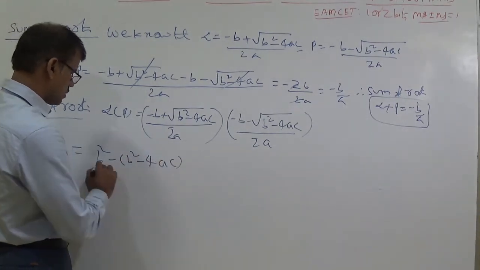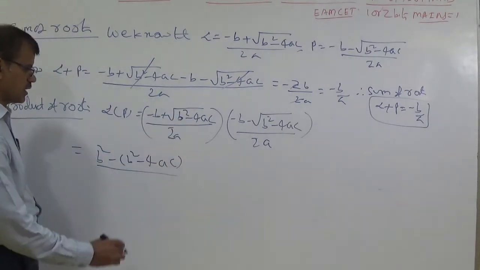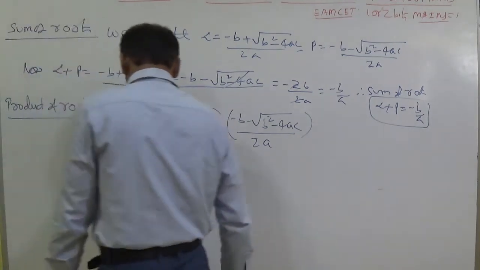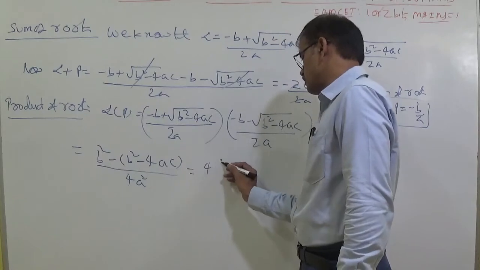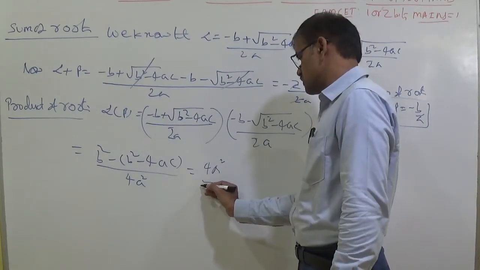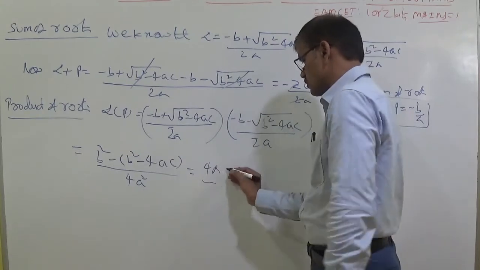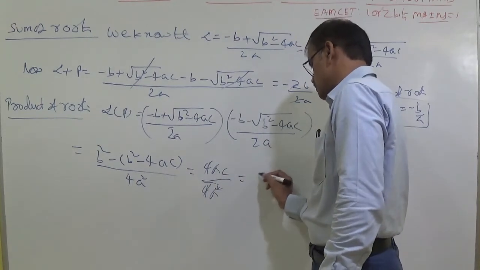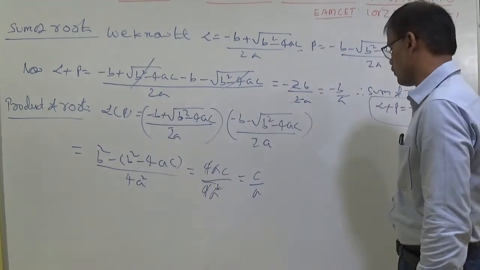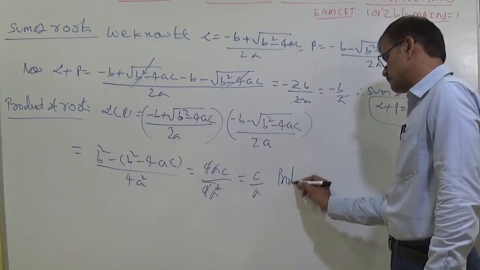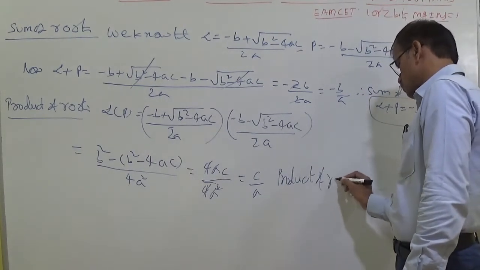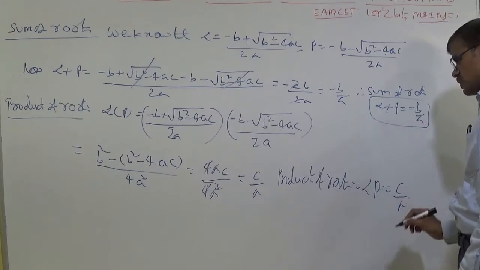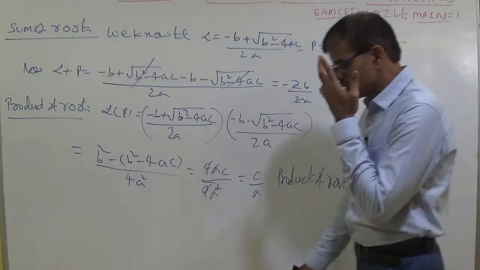Here b square minus the square of the root, and the roots get cancelled: b square minus of b square minus 4ac by 4a square. Now b square and b square get cancelled, so the numerator becomes only 4ac and the denominator is 4a square. The 4 gets cancelled, a square gets cancelled. So the product of roots alpha into beta is equal to c by a.